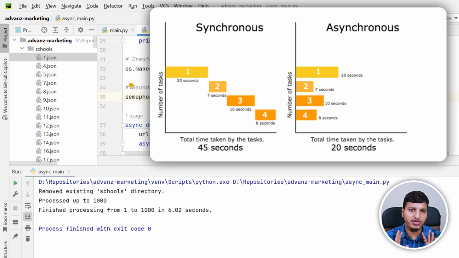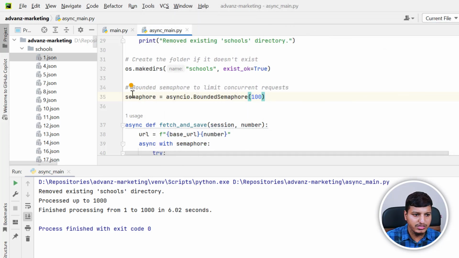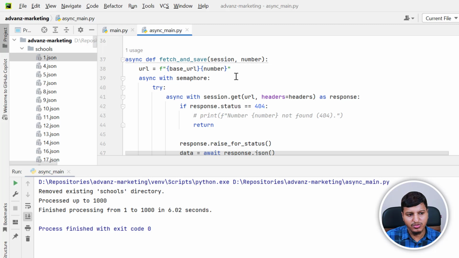So you are concurrently sending 100 requests and waiting, and once you receive a response you save that particular response. That's the only difference. So I'm using a bounded semaphore, limiting to 100 concurrent requests.